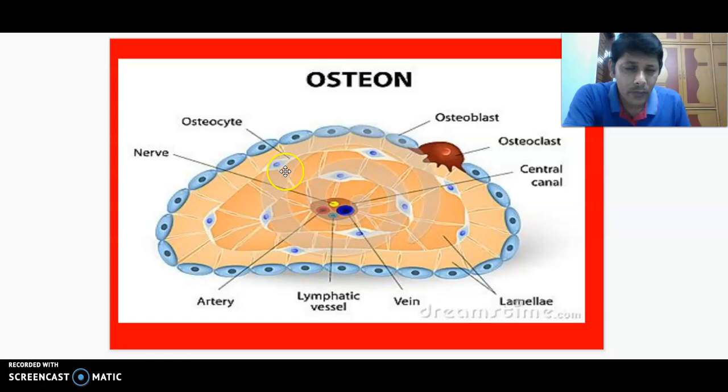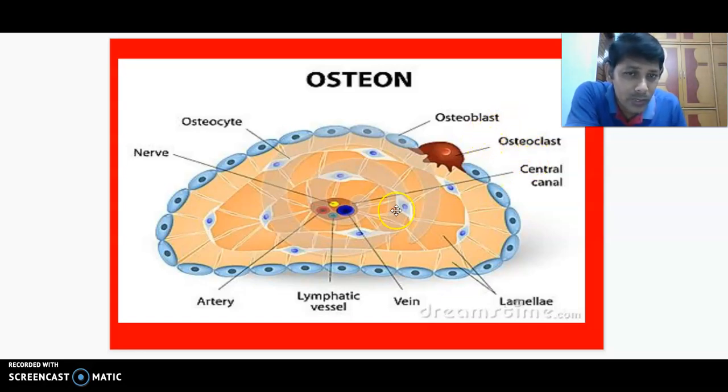This is the structural and functional unit of the bone. What is that? Osteon, otherwise called the Haversian system. If you look at this one, here there is the osteoblast. Osteoblast is young, immature. You are the young people, you are active people. You can function, that means you can do jobs.